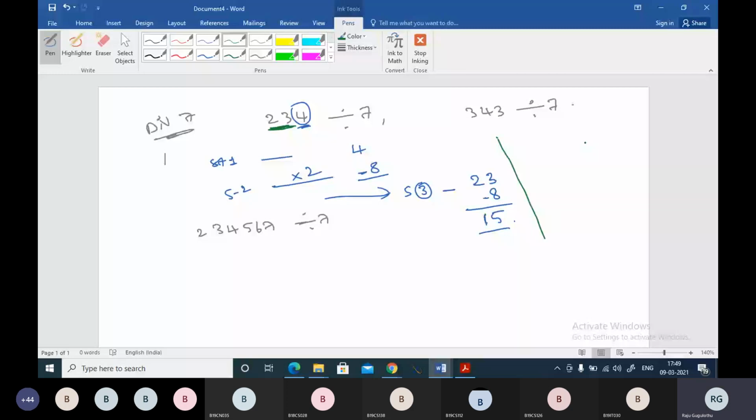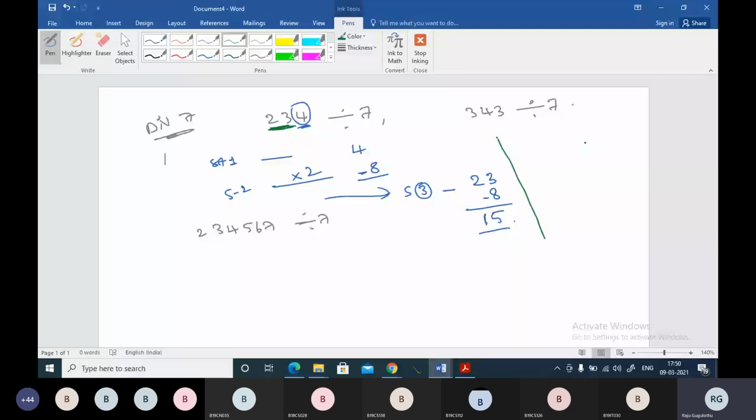Whether 343 is divisible by 7 or not. Come on, I think there are around 60 people, and I feel 60 out of 60 people are geniuses, and I want an answer from you. Divisible, sir. Can you tell me what 7 cube is? 343. Then why are you taking this much time to answer? It's 343, obviously divisible by 7, right?